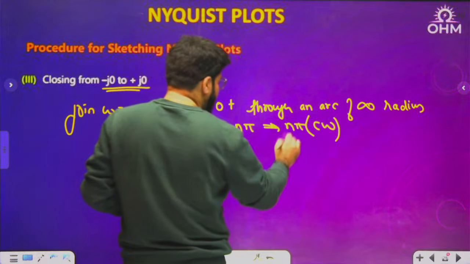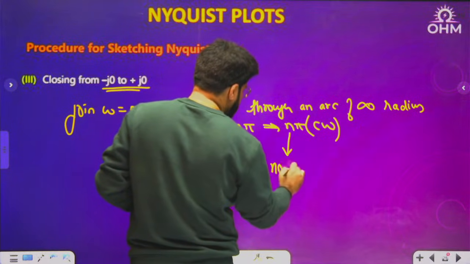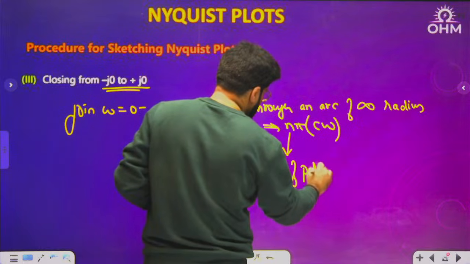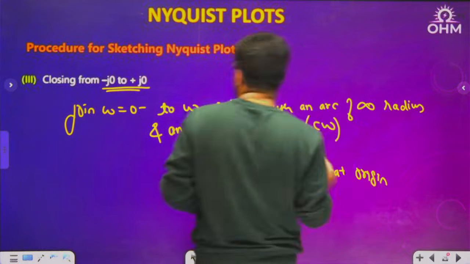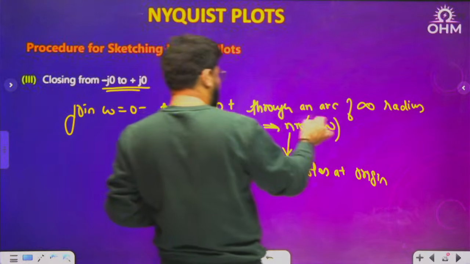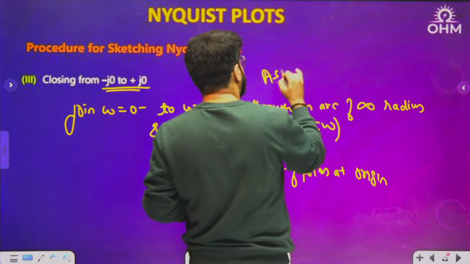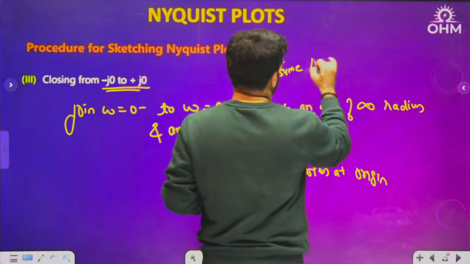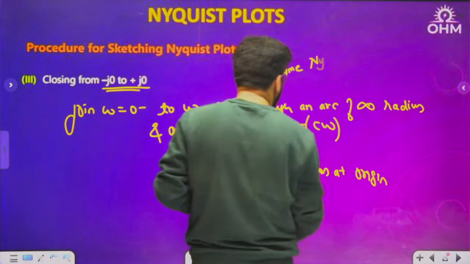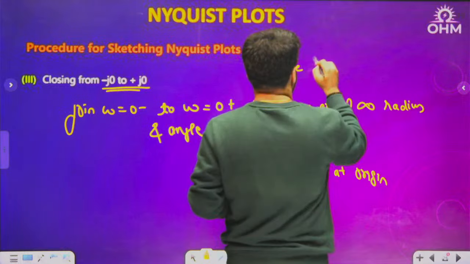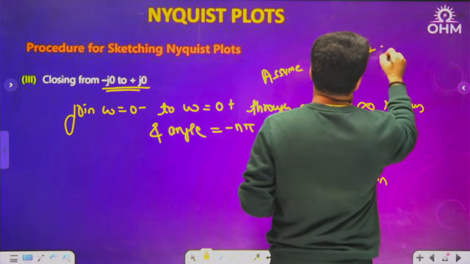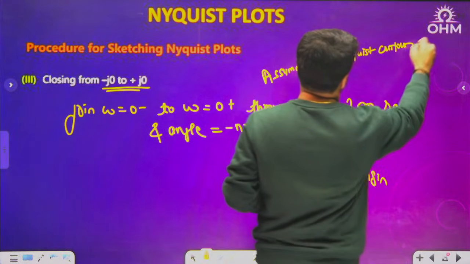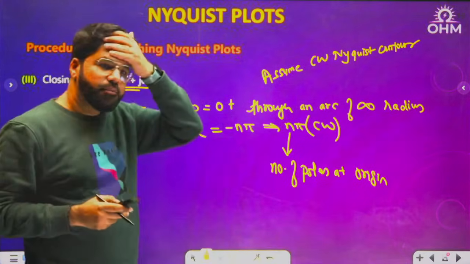Where what is n? n is the number of poles of G(s)H(s) at origin. This rotating through a clockwise angle is of course assuming that the Nyquist contour is also clockwise. Assuming a clockwise Nyquist contour.